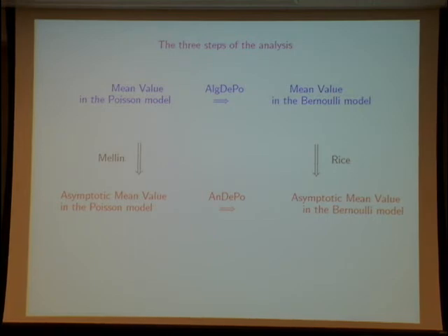We have a sort of diagram, because what is interesting for us is the asymptotic mean value in the Bernoulli model. This means we are interested in the asymptotics where the number of words is fixed, and we see that it is possible to have two ways, this way or this way. But here we prefer to have this way. This is why we have three steps: the first step, the second step, and the third step.